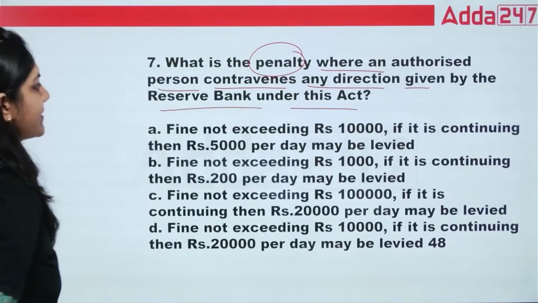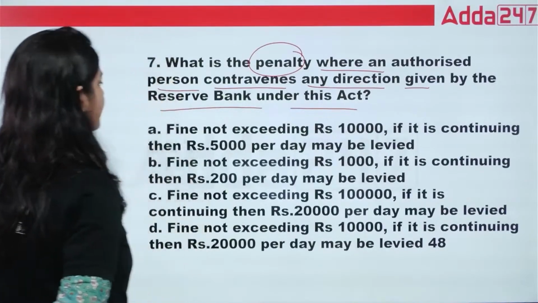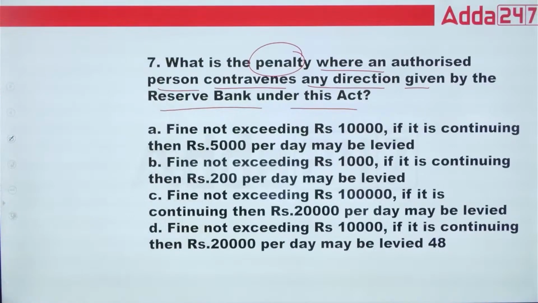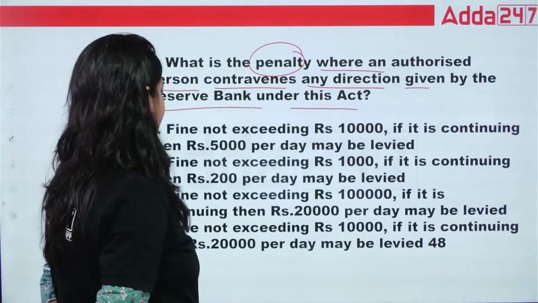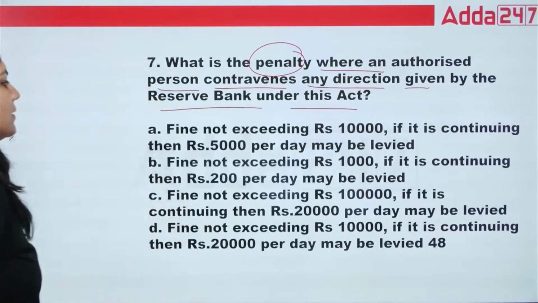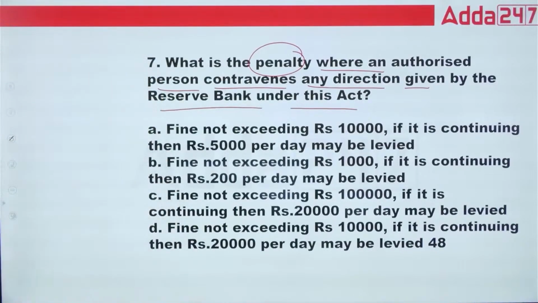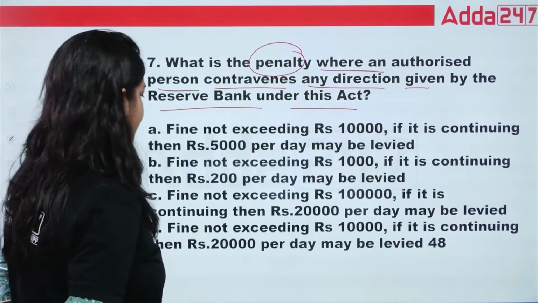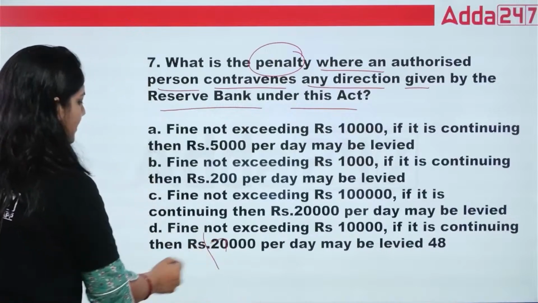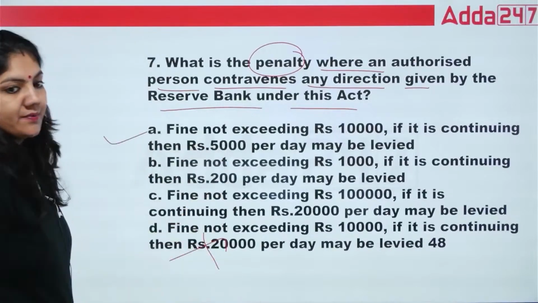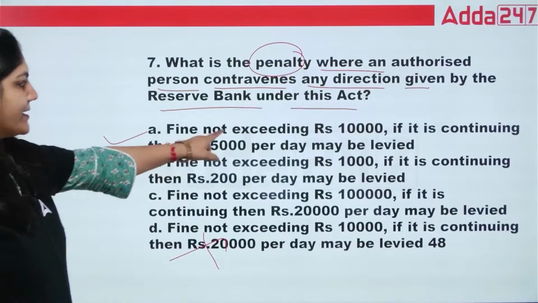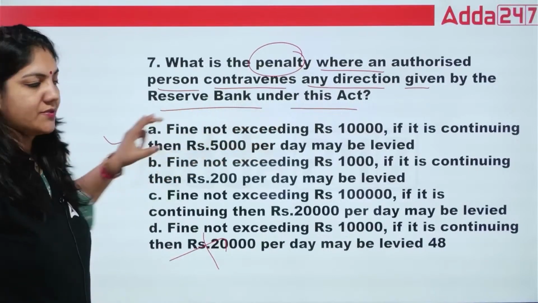A, fine not exceeding rupees 10,000, and if it is continued, then 5,000 per day. B, fine not exceeding 1,000, and if it is continued, 200 per day. C, fine not exceeding 1 lakh, and if it is continued, 20,000 per day. D, fine not exceeding 10,000, and if it is continued, 20,000 per day. The right answer will be A. 7th, class, A is the right answer. So you have to remember this one.